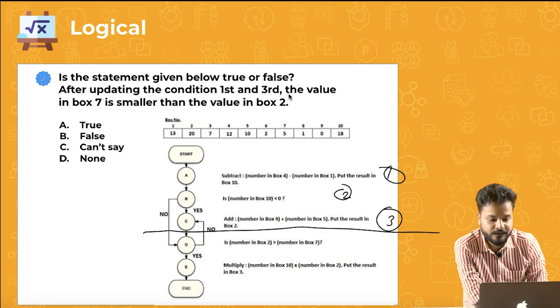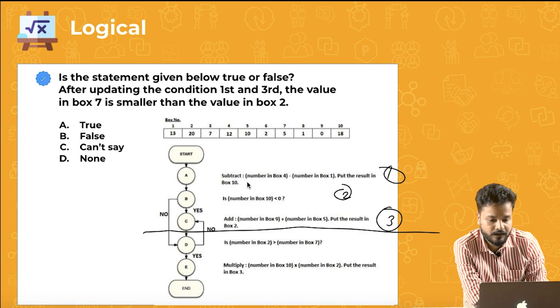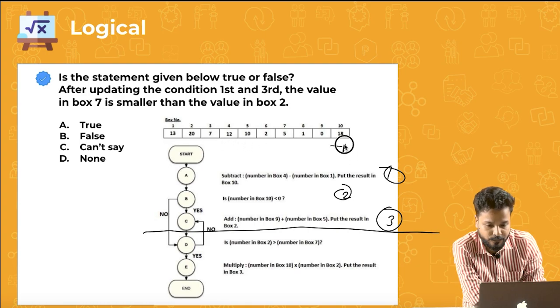After updating the condition first and third, the value of box 7 is smaller than the value in box 2. Is it true or false? Okay, we'll see. So after 1, what will happen? Multiply number in box 4 minus number in box 1. 12 minus 13. So minus 1 I'll put here. Is box 10? Yes. Add number in box 9, that is 0, plus number in box 5, that is 10. Put the result in 2. So this is 10. We are done with all our conditions.